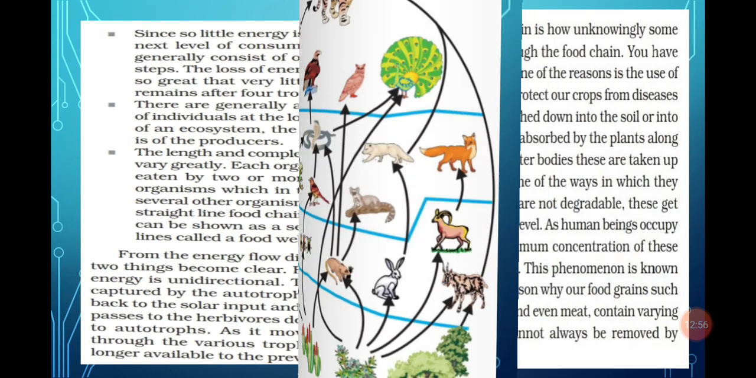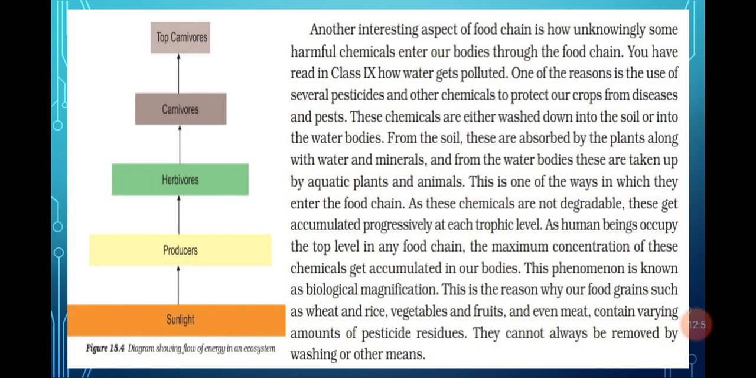Now next, we have discussed the diagram 15.4. The energy comes from the sun and is taken by the producer, then producer to herbivores, herbivores to carnivores, then carnivores to top carnivores. So energy flow is only unidirectional: from sun to producer, producer to herbivores, herbivores to carnivores, and carnivores to top carnivores. Another point we discussed in the paragraph written here: along with energy, many things are also transferred from one trophic level to another.